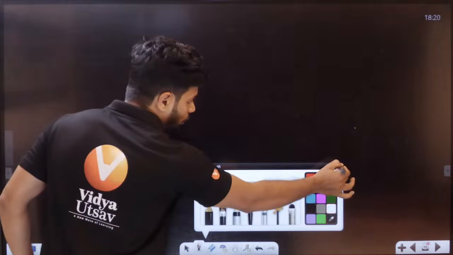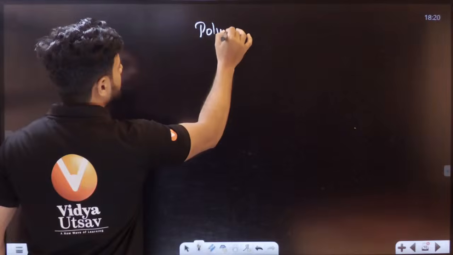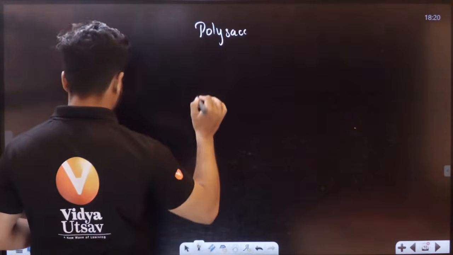Okay. Now, all of you need to understand. Let's take polysaccharides.